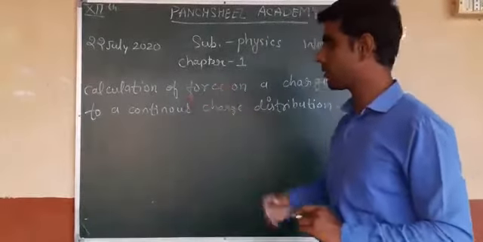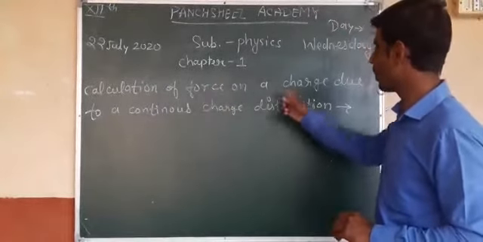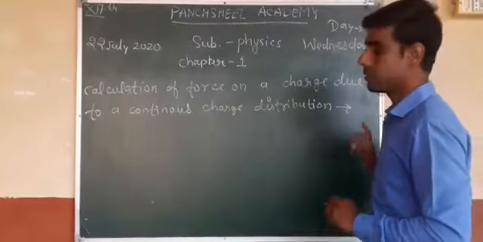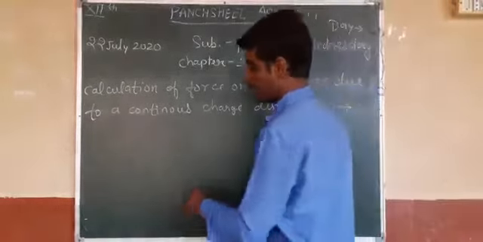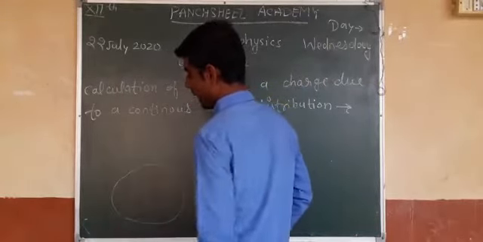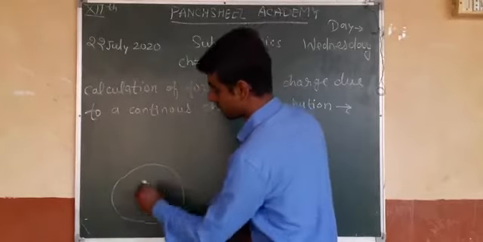Now our next topic, the calculation of force on a charge due to a continuous charge distribution. I consider a surface over which charge is distributed.